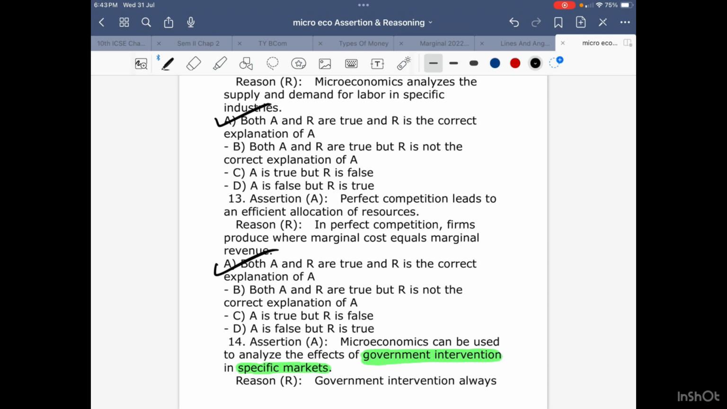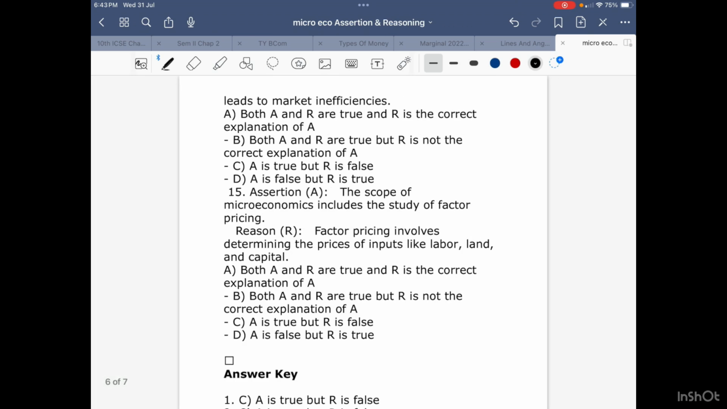Microeconomics can be used to analyze effects of government intervention in specific markets. It's true, government will have to intervene. We cannot leave everything to fate. Reason: government intervention always leads to market inefficiencies. The most important point over here is inefficiencies.